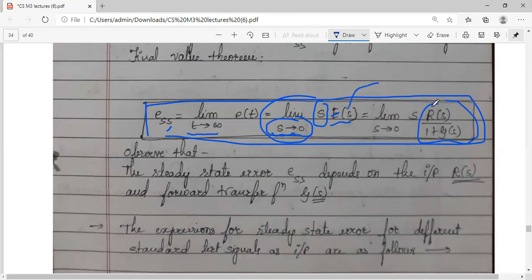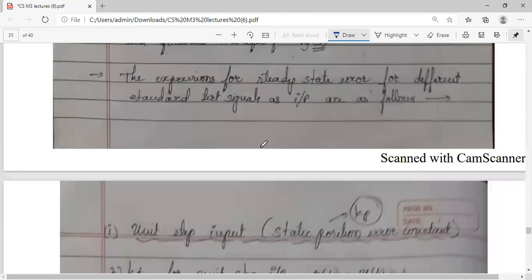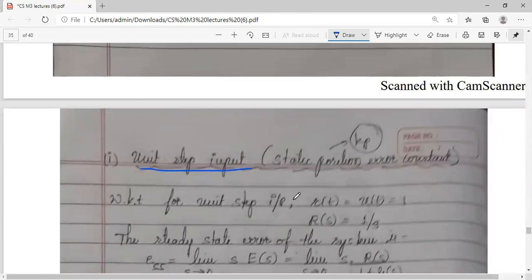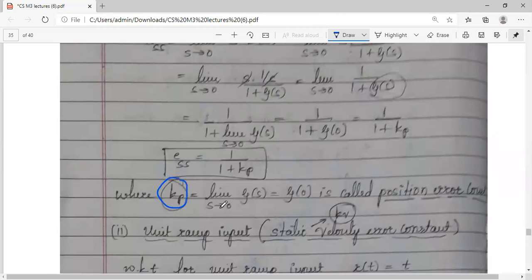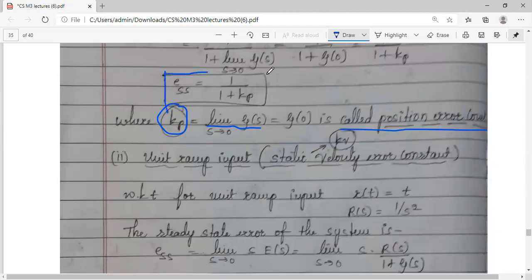This is the error signal that we get in frequency domain. Remember, here we have only G of s because it is a unity feedback. Suppose you have a feedback as well, then the equation will be 1 plus G of s into H of s. We have already seen for unit step, we get the Kp value, limit of G of s. We call it position error constant. What I have put in the square bracket, in the box, is ESS, which is equal to 1 by 1 plus Kp. So this Kp is called position error constant.